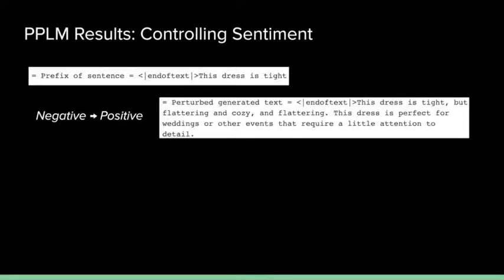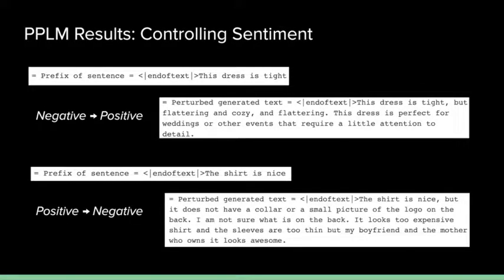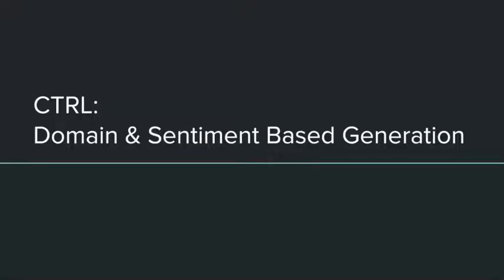On the other hand, we can also do it the other way around. We can give it a positive start of sentence, The shirt is nice, but instead force it to give us a negative review. The shirt is nice, but it doesn't have a collar or a small picture. I'm not sure what's on the back. It looks too expensive, etc. So we can see that PPLM has done very well at this.